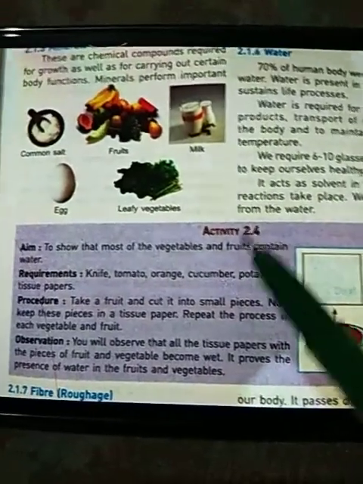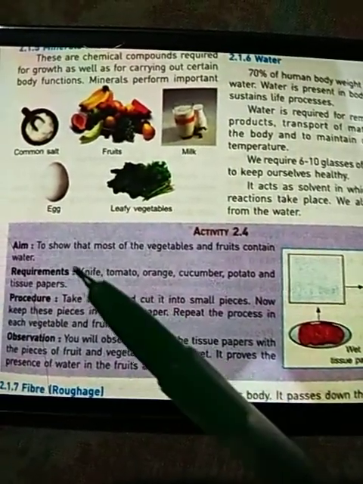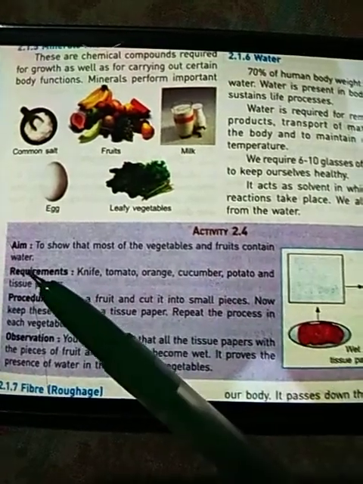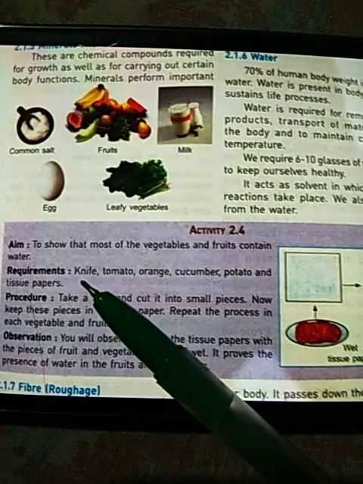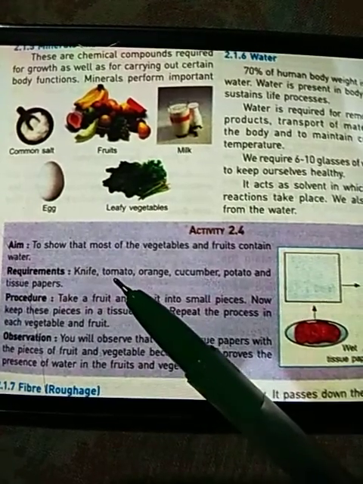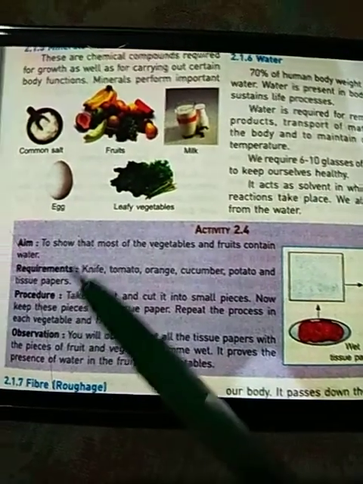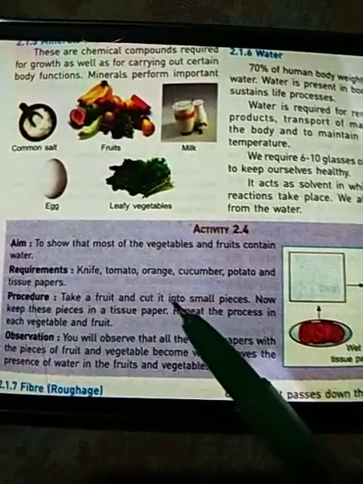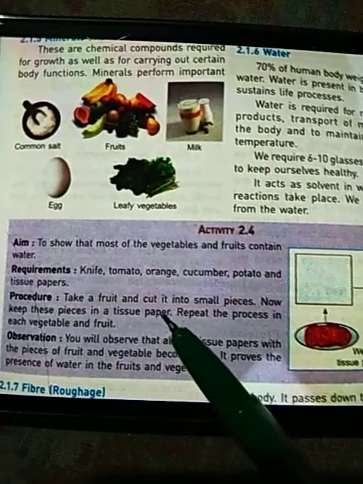Now here is an activity. The aim of the activity is to show that most of the vegetables and fruits contain water. To perform this activity, the following things are needed: knife, tomato, orange, cucumber, potato and tissue papers. Procedure: take a fruit and cut it into small pieces. Now keep these pieces in a tissue paper.